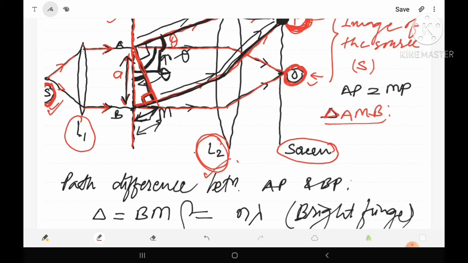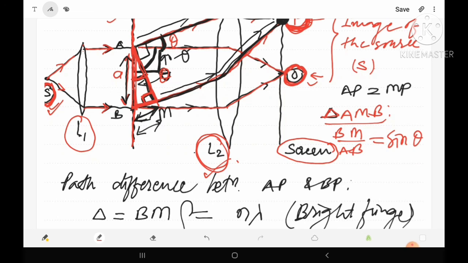Because we have to find BM, we can write BM upon AB equals, BM means opposite and AB means hypotenuse according to this angle theta, so perpendicular upon hypotenuse means sine theta.